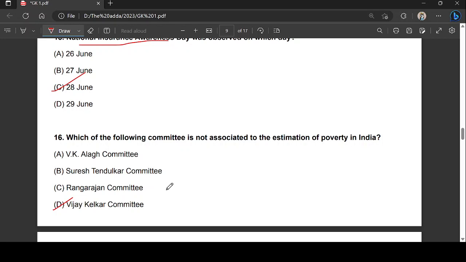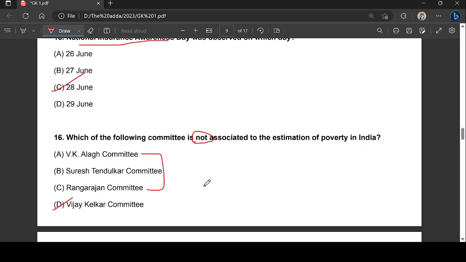So, the question we have to properly read is "not associated". Which of the following committees is not associated to the estimation of poverty? That means all these three committees above, that is Alagh committee, Suresh Tendulkar committee, Rangarajan committee, are associated with the estimation of poverty in India. So the right answer is the Vijay Kelkar committee, which is not associated to the estimation of poverty.